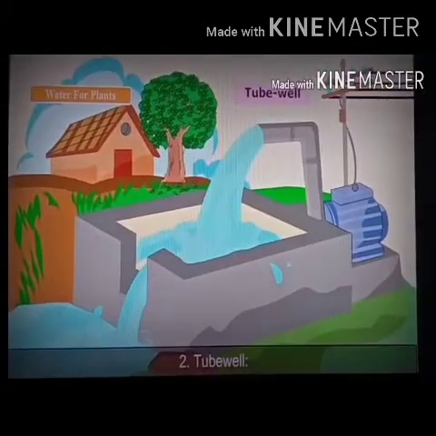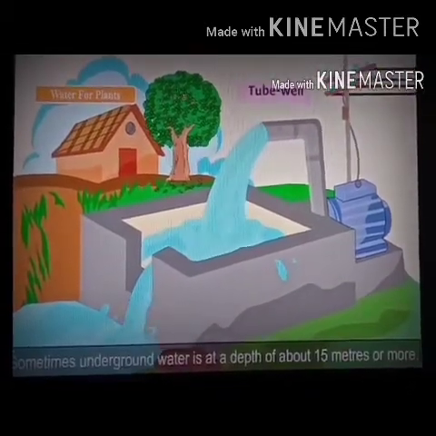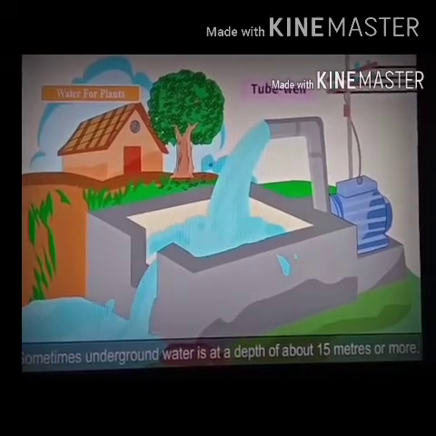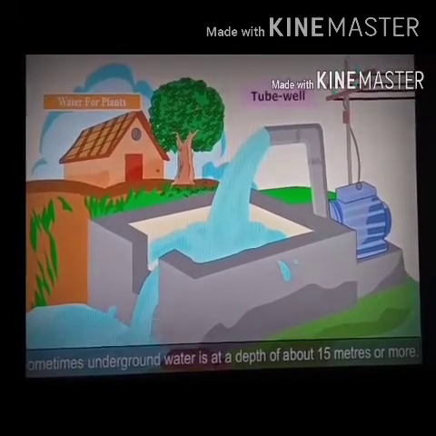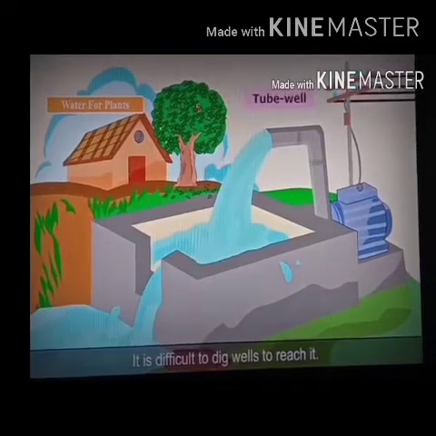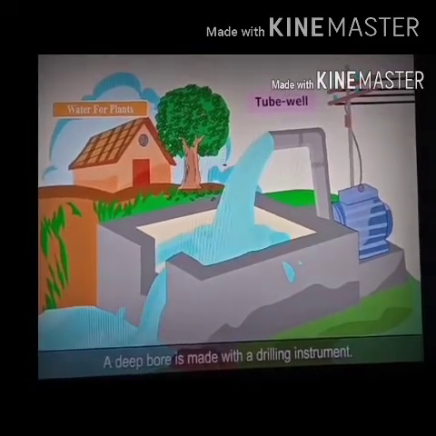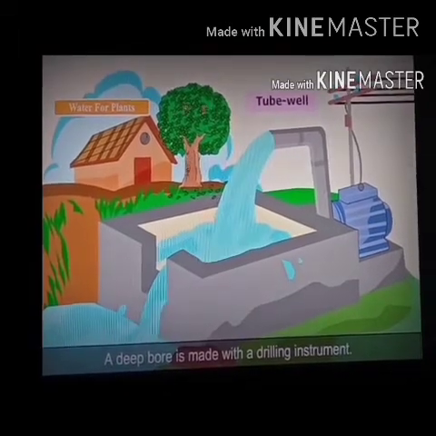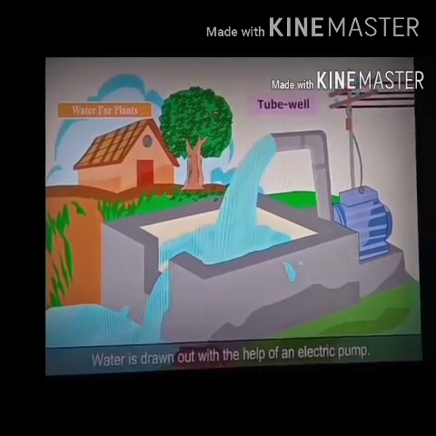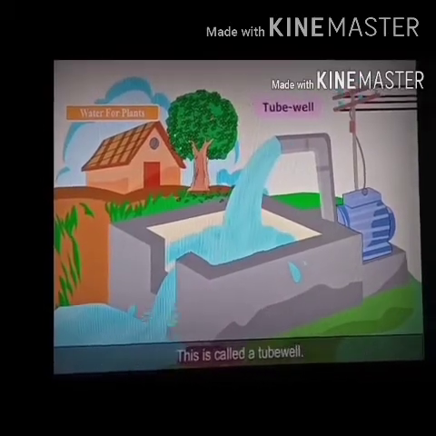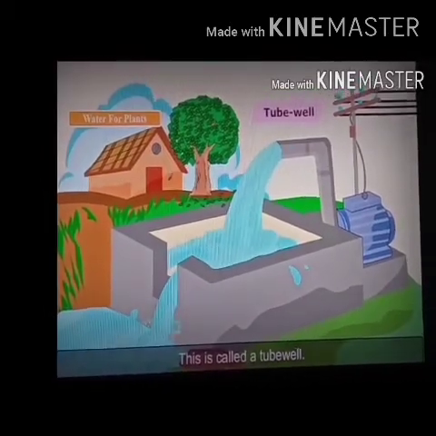The second way is through tube wells. Sometimes underground water is at a depth of about 15 meters, very deep, or more than that. At that time, it is difficult to dig a well to reach it. A deep bore is made with a drilling instrument. Water is drawn out with the help of an electric pump. This is called a tube well.